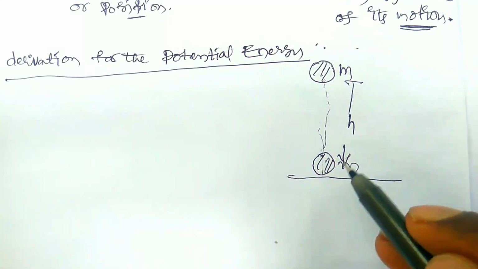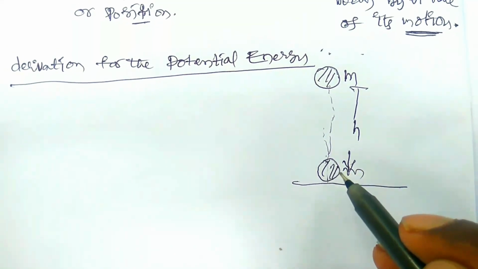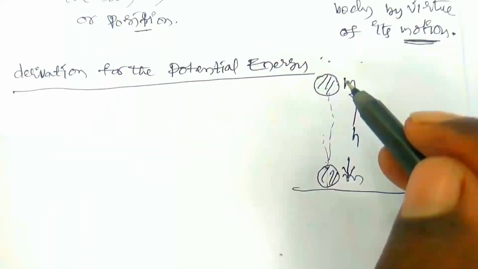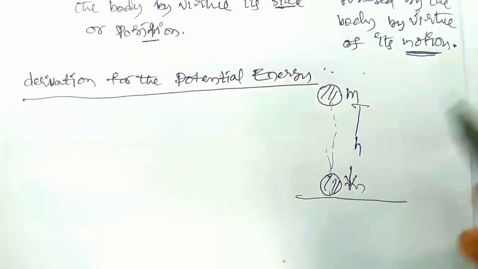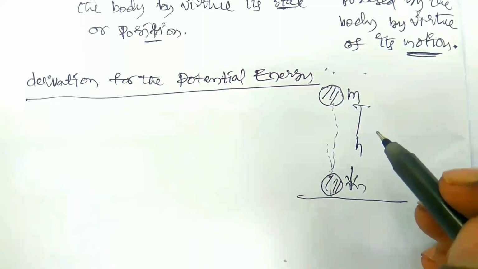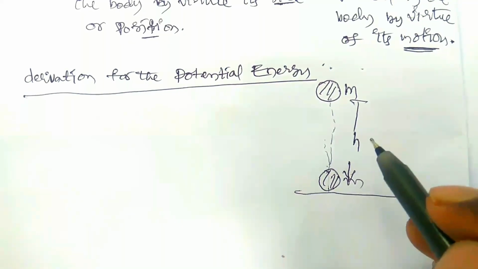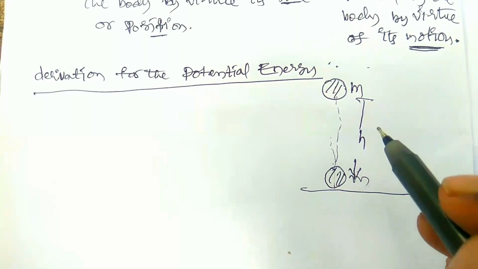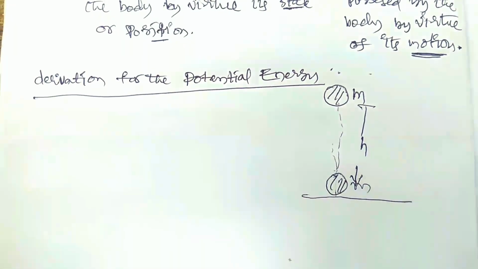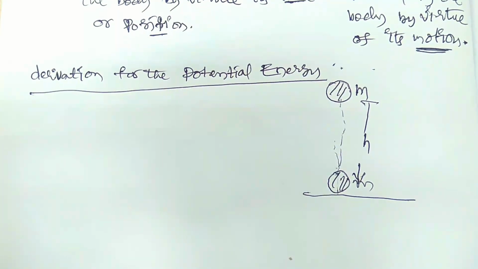How much work done should act to displace the body from the ground to height h upwards? In this concept, the work done is stored in the form of potential energy.